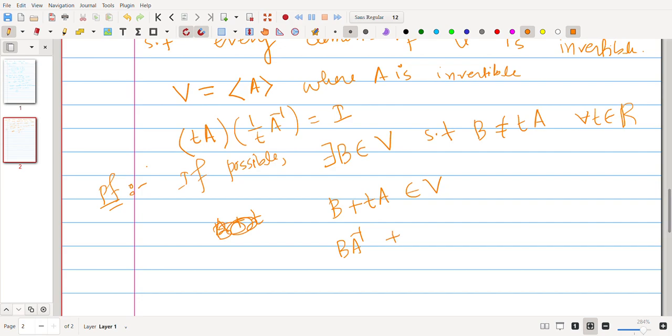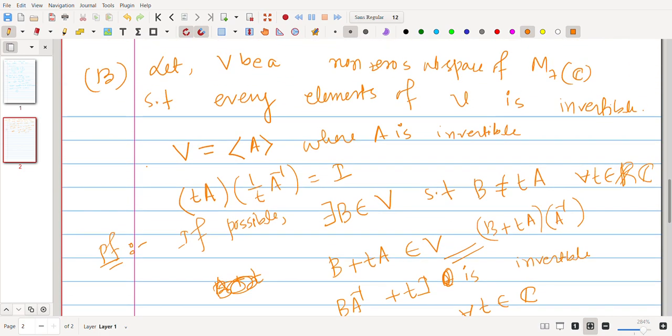B plus TA is invertible by the given condition. If we multiply it by A inverse, we will have B A inverse plus T I. That is also invertible because B plus TA is invertible from our given condition, and A inverse is also invertible because A is inside V itself. So B A inverse plus T I is invertible for all T belongs to C. Oh, okay, sorry, here it is not R, here it is C because we are taking a complex vector space.